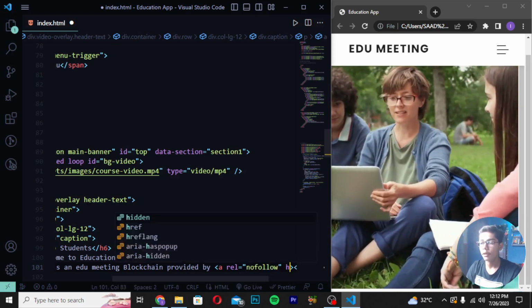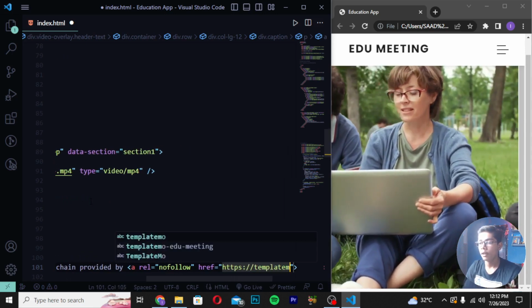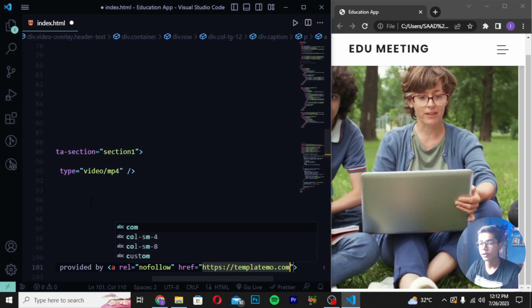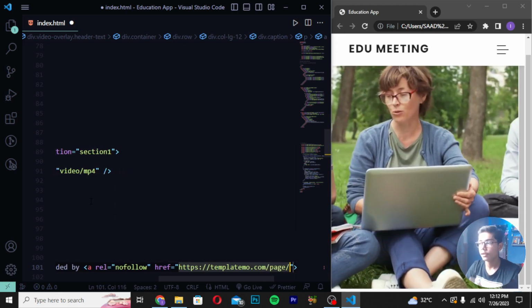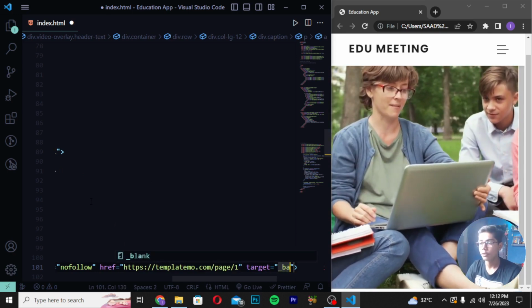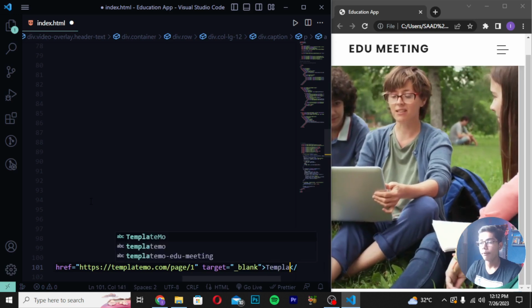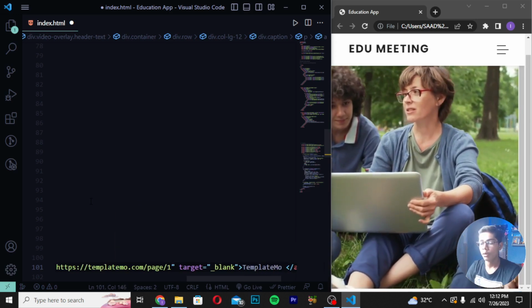After writing this, you have to write here href, in which I will be writing a https link of templatemo.com, and I will be now just writing /page/1. After writing this, you have to write here target is equals to _blank, so it will be redirecting me on the new tab, and then I will be writing templatemo website.